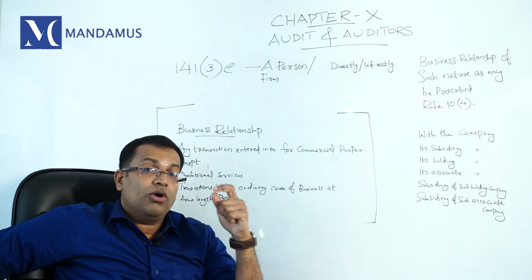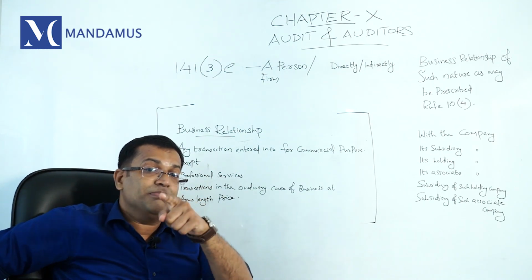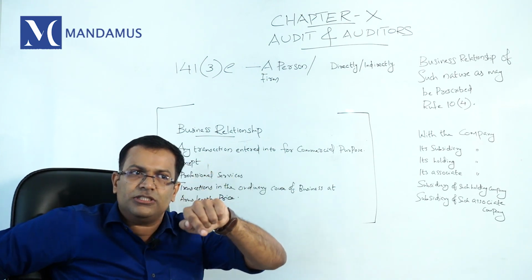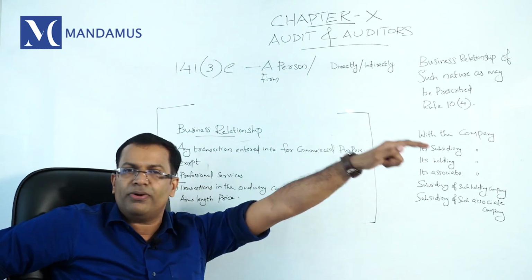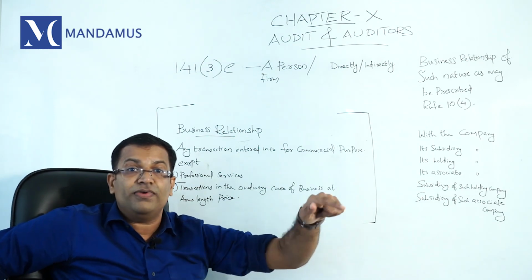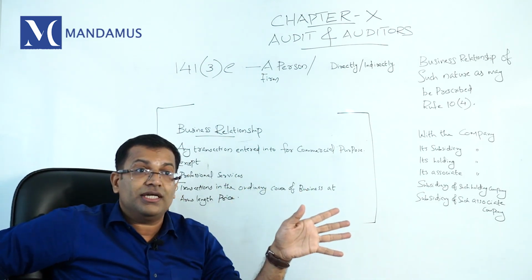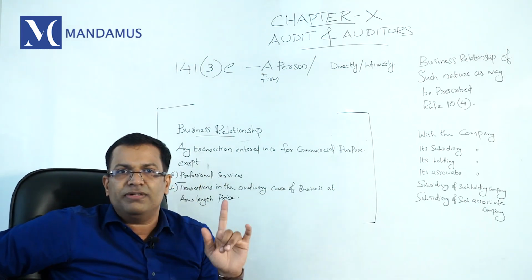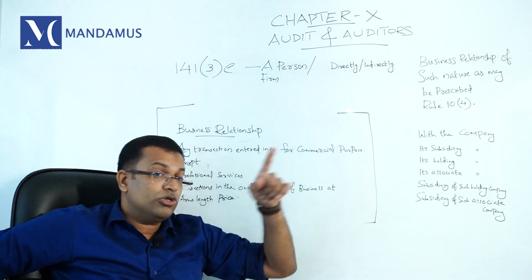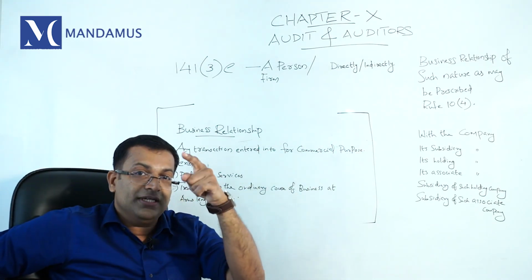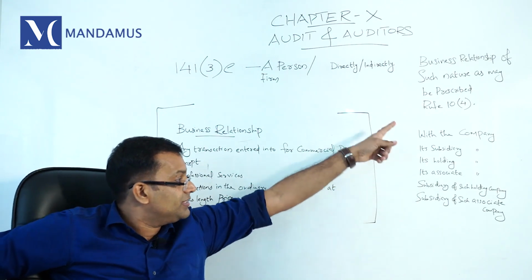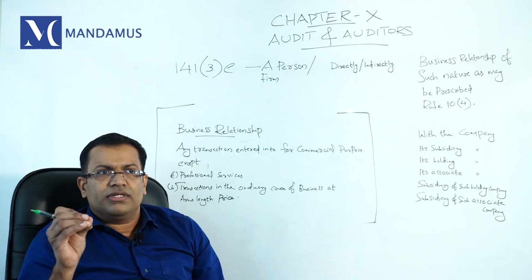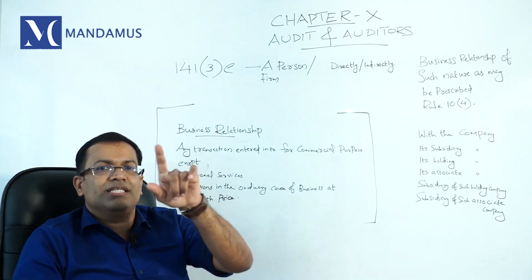So the Act says the auditor should always be an independent and impartial professional. When you are having a business relationship with the company in which you are going to be appointed as auditor, your independence will be compromised and jeopardized. So the Act says you should not have any kind of business relationship with the proposed company, and not only the proposed company but the subsidiary company, associate company, subsidiary of such holding, the 6 classes of companies they said. Even though the rule says business relationship is prohibited, there are certain exceptions.